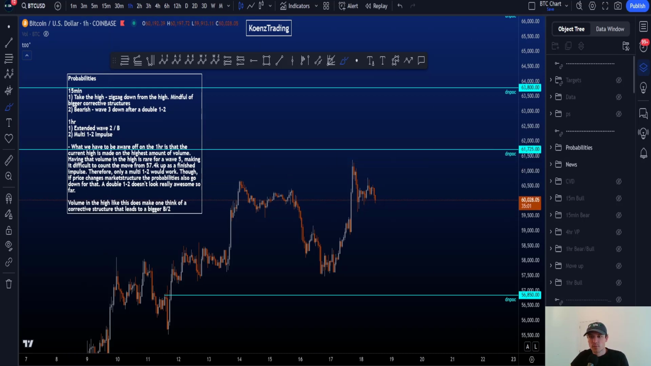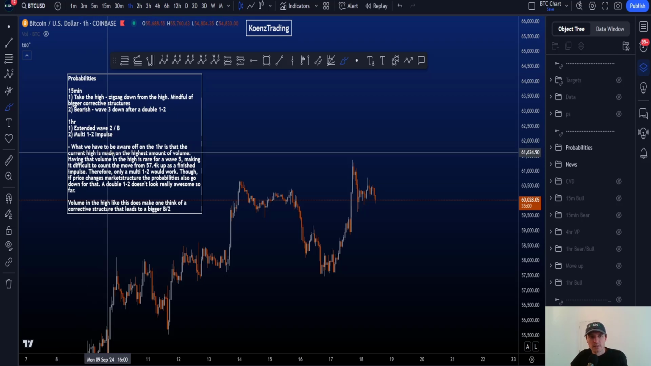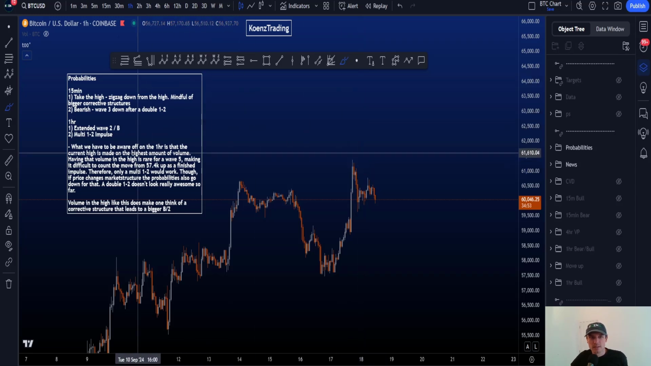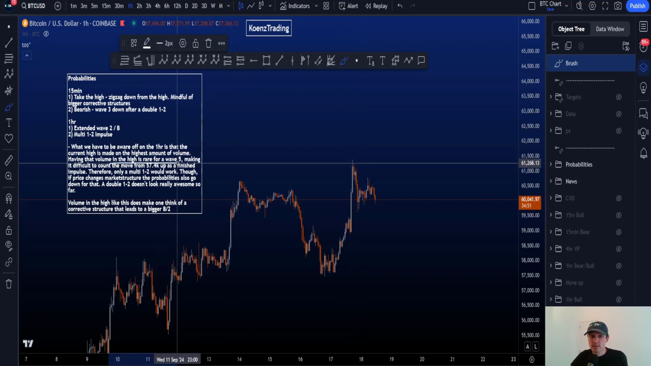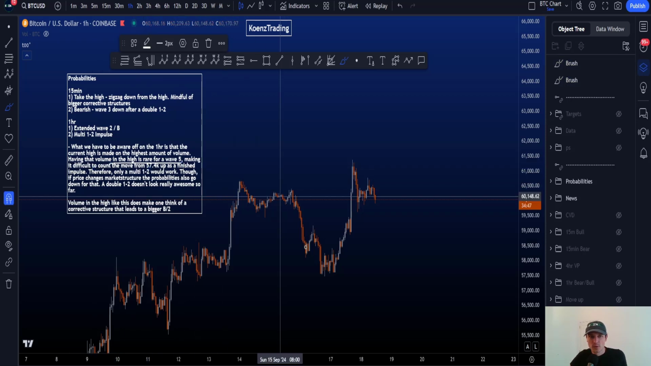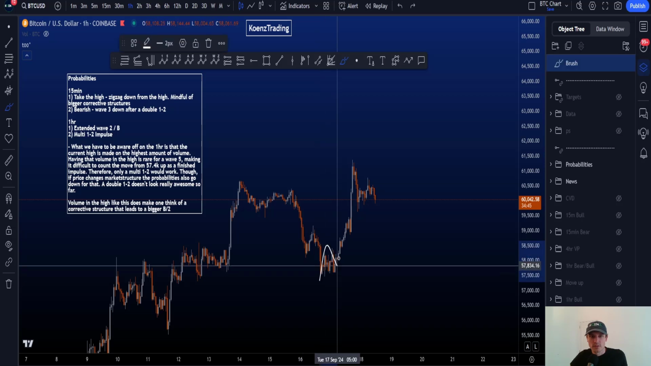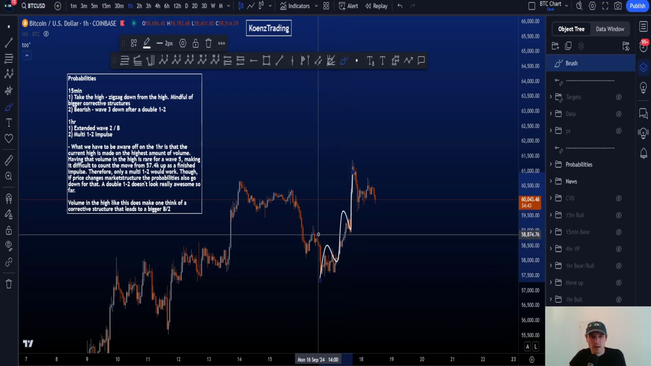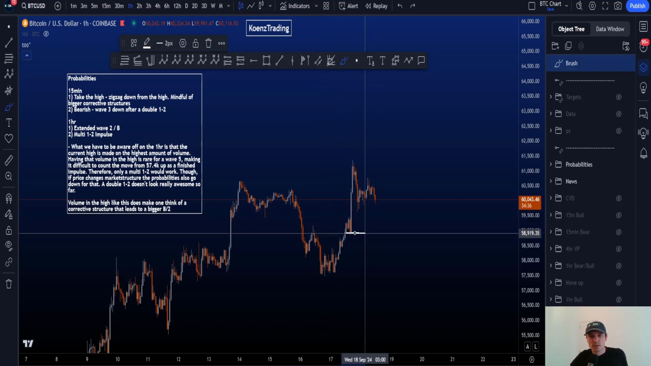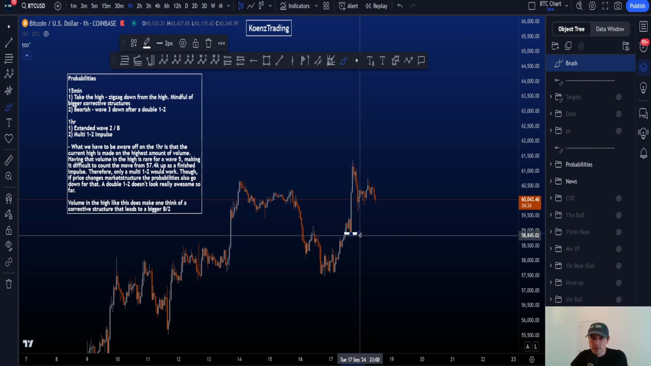So what we have to be aware of, as I write here, is that on the 1 hour, the current high over here is made on the highest amount of volume as explained in the analysis. Now, having that volume in the high is rare for a wave 5, making it difficult to count the move from 57.4K up as a finished impulse, 1, 2, 3, 4, 5. Therefore, only a multi 1-2 would work, which of course is very bullish. However, if price is changing market structure, taking out the low, the probabilities go down.